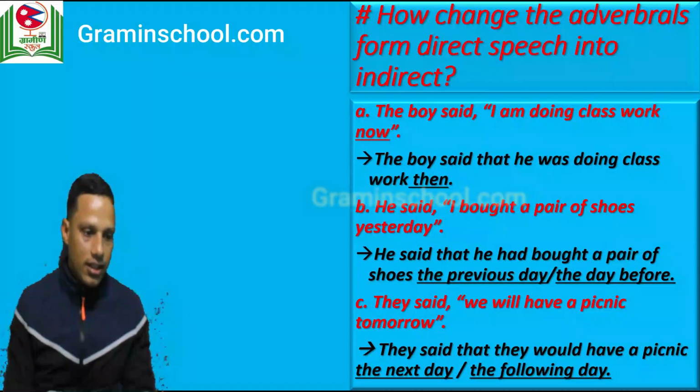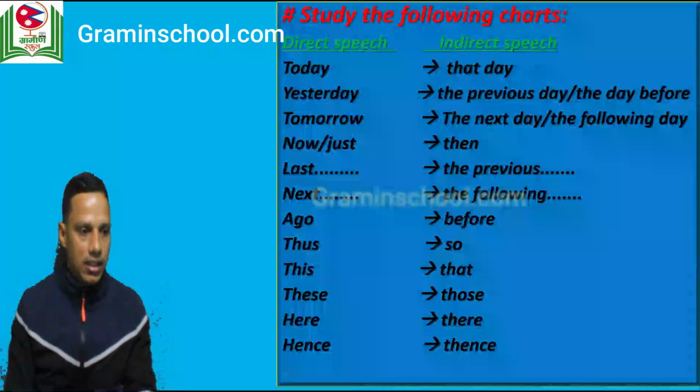Number C, they said we will have a picnic tomorrow. Yes, we have the adverb tomorrow. Now how can we change this into indirect? Let's see. They said that they would have a picnic the next day or the following day. Yes, tomorrow changes into the next day or the following day, right?